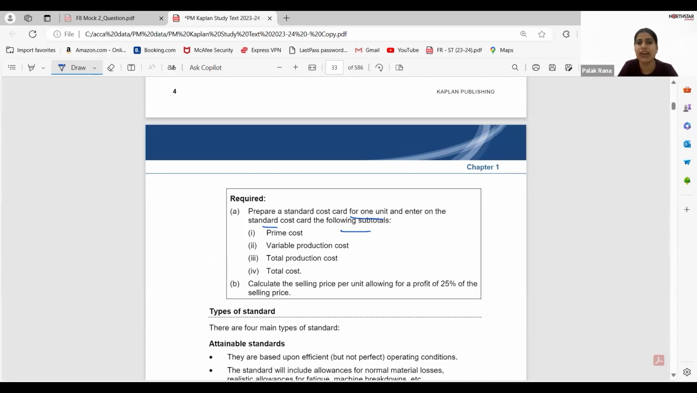So basically what they have said to me is that I will be recording the prime cost, I will be recording the variable production cost, I will be recording the total production cost, and I will have to calculate the total cost. Now, you guys might not be aware what prime cost is. All the direct expenses, direct material and direct labor, are to be recorded under the prime cost head.